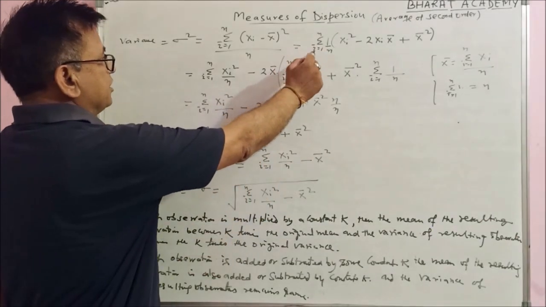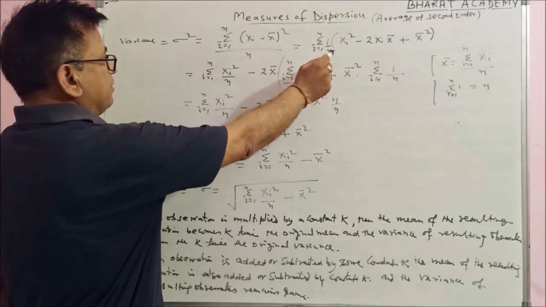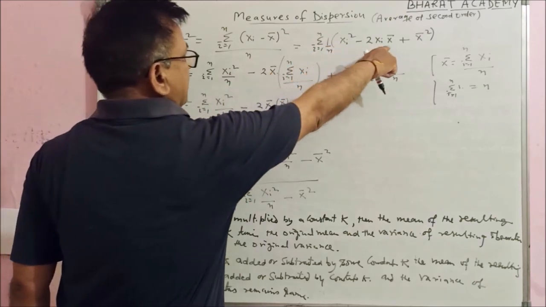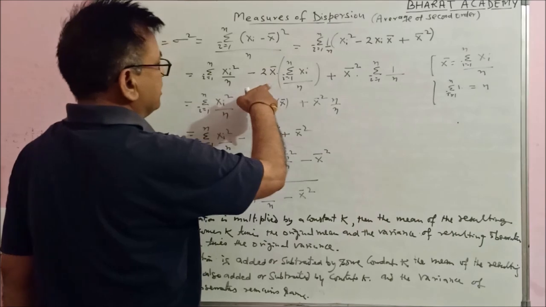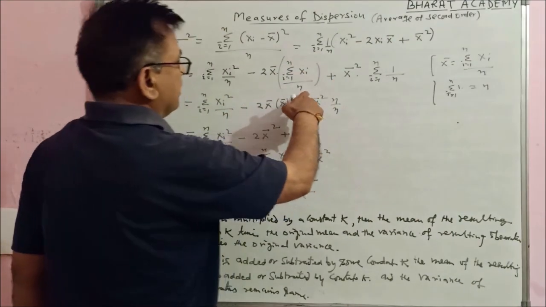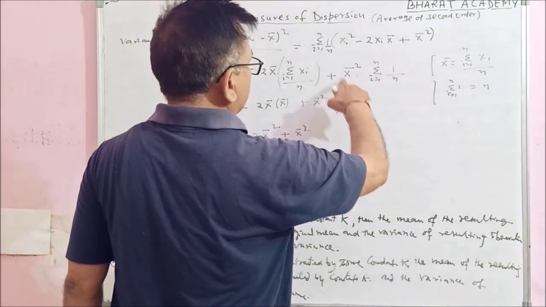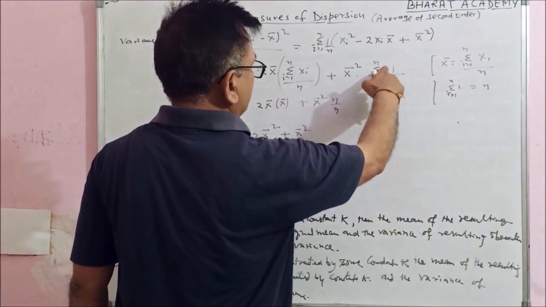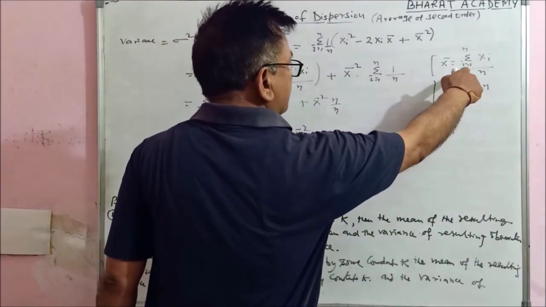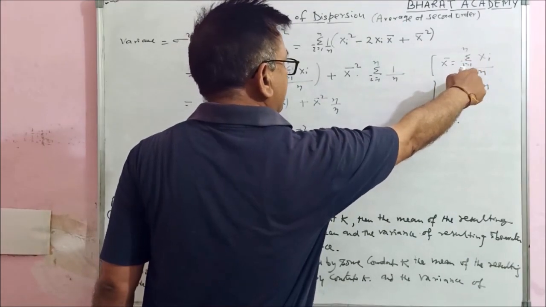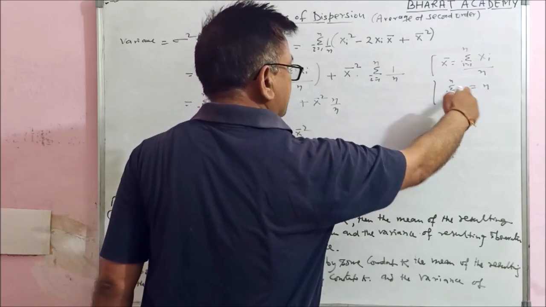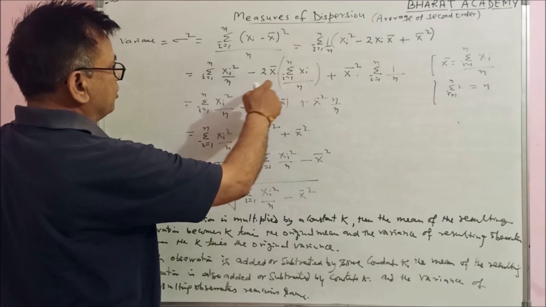This is summation i varies from 1 to n, summation xi square upon n. 2x bar is purely a constant, you can take it out. It will become summation i varies from 1 to n, xi upon n, plus x bar is purely a constant, you can write it as summation i varies from 1 to n, 1 upon n. And you know x bar, the mean, is summation i varies from 1 to n, xi upon n. This is the mean, and summation i varies from 1 to n of 1 means n values. Put this formula over here.